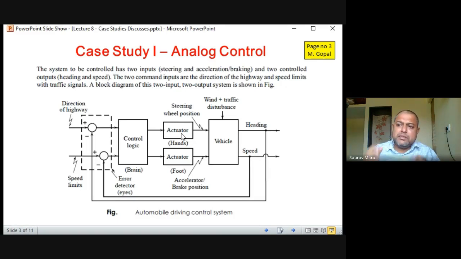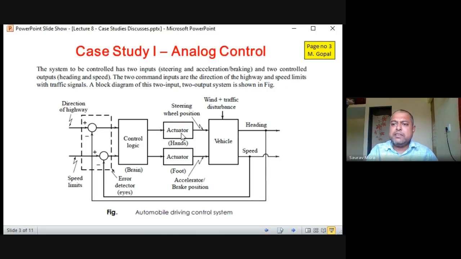And steering position: you are looking at the road, you find the road is taking a turn, so you have to turn right, left, onward. So there is a sensor connected with the steering wheel also. As soon as you give some kind of steering movement, that is sensed.